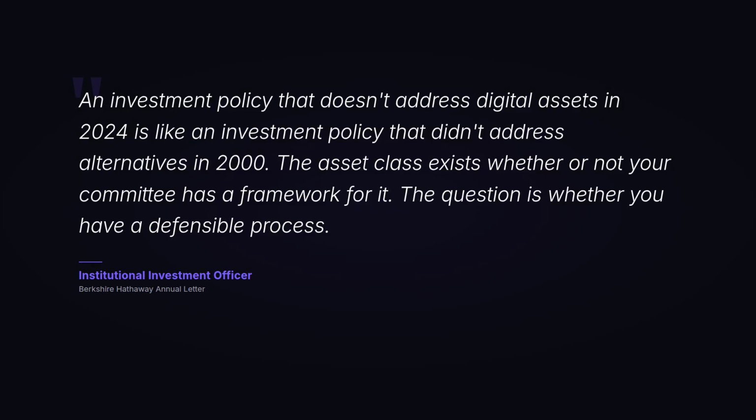It creates the governance infrastructure to make, or explicitly decline, that allocation with full fiduciary documentation. Many institutions will complete the policy development process and conclude that crypto does not meet their risk tolerance or mandate parameters. That conclusion, documented in the policy, is itself a defensible fiduciary position. The absence of any considered position is not.